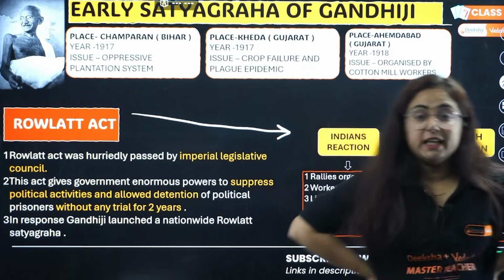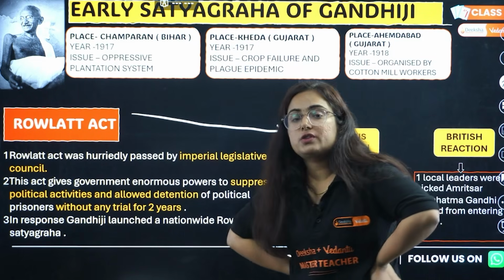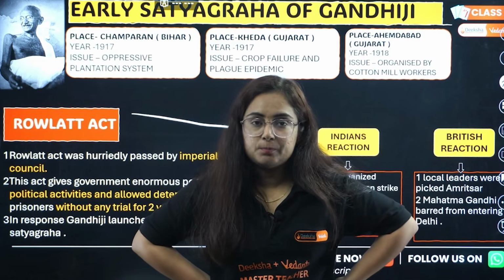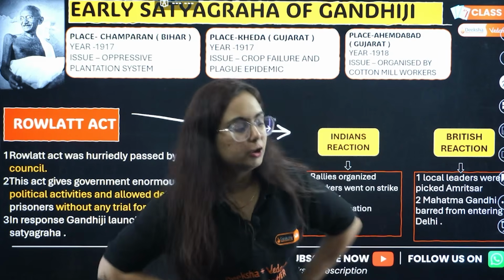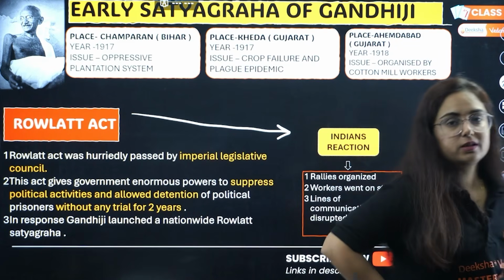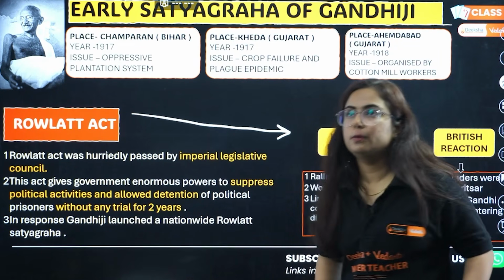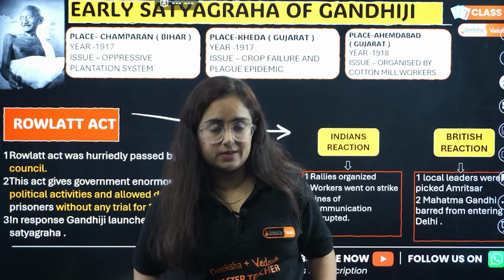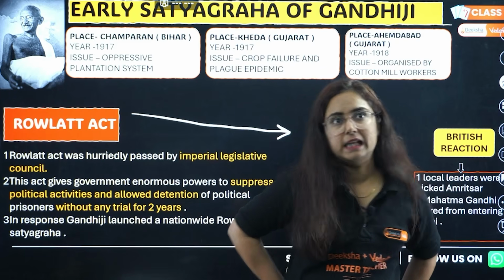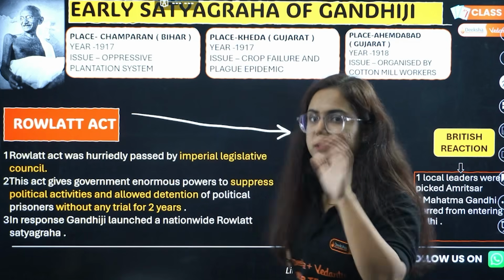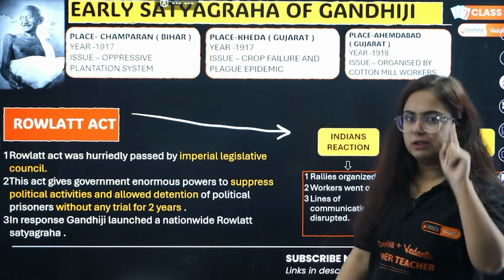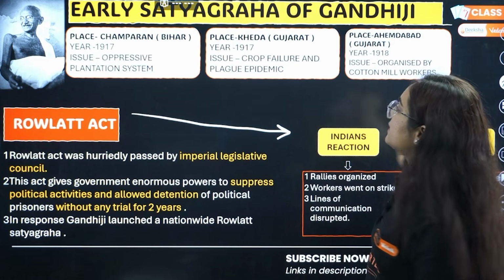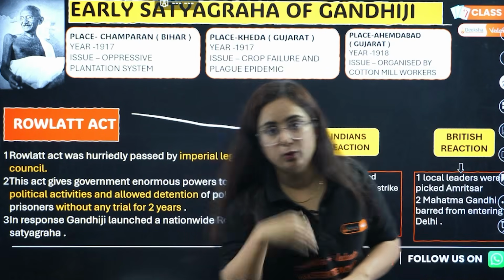Okay. Achha, in this chapter particularly, I would suggest you to pick up 2 more topics, that is a strange case of Britain and Balkan crisis. Okay, those 2 are very important. Right now, this year 2026, as unification of Germany and Italy came, they can be repeated, but there are high chances Balkan can come. Okay, so Balkan crisis, I will explain you in this video also, that can be an important one. But before that, let me tell you that early satyagrahas of Gandhiji, chapter number 2 we moved to.